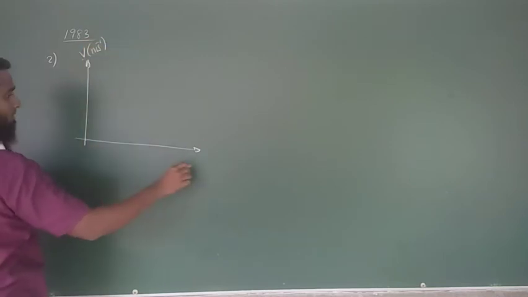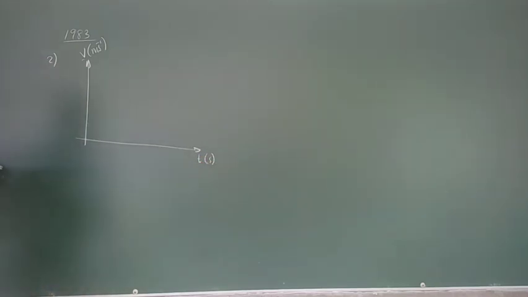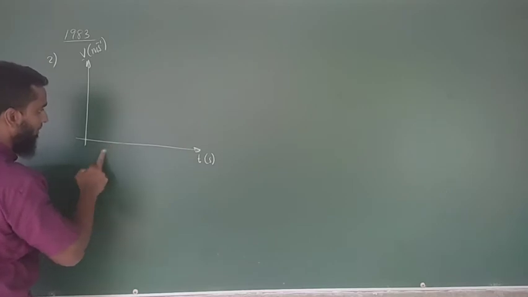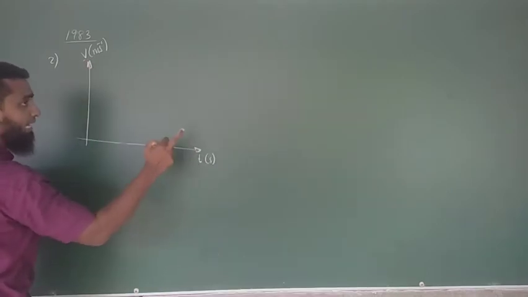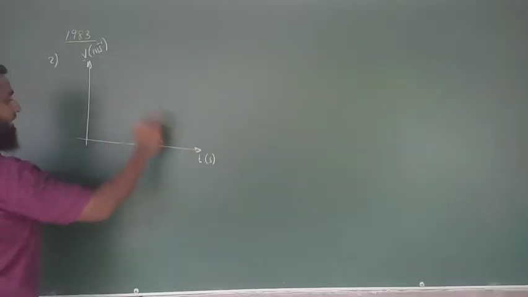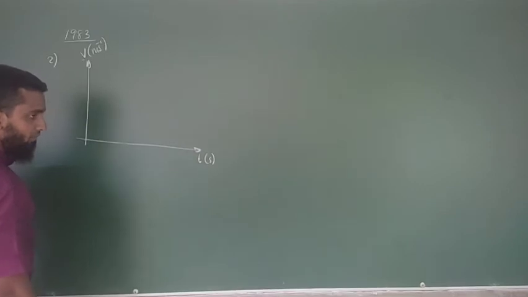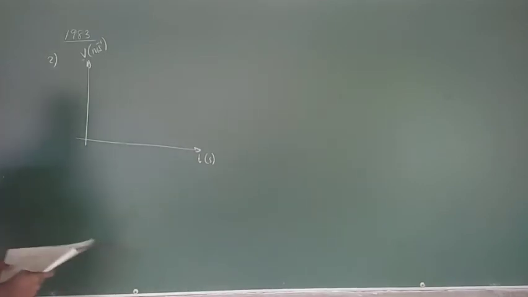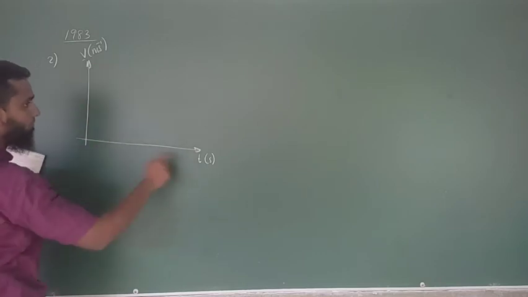This axis, here you have the time axis in seconds, right? Always when we are drawing a graph, you have an x-axis and a y-axis. The x-axis is going to be the independent variable, and the y-axis is going to be the dependent variable. Independent, dependent. This is independent from this, but this is dependent on this.